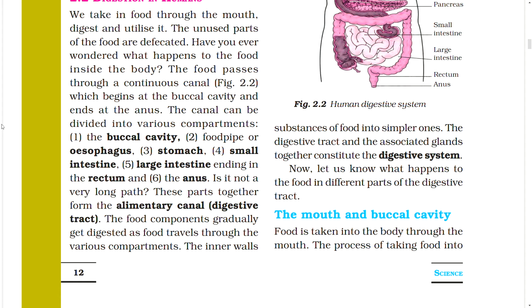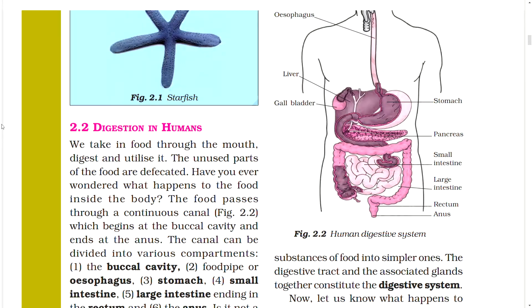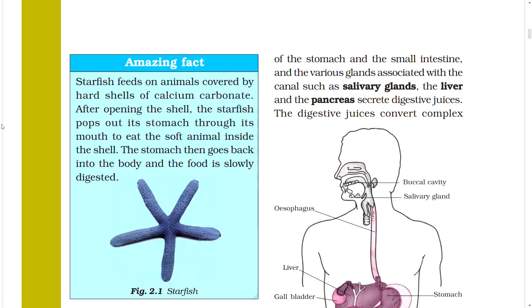The food components gradually get digested as food travels through the various compartments. The inner walls of the stomach and the small intestine and the various glands associated with the canal such as salivary glands, the liver and the pancreas secrete digestive juices. The digestive juices convert complex